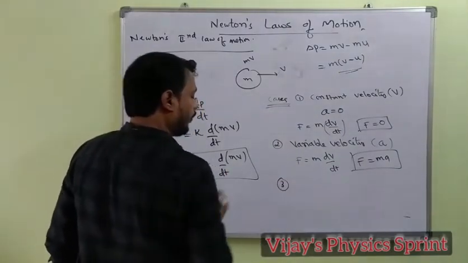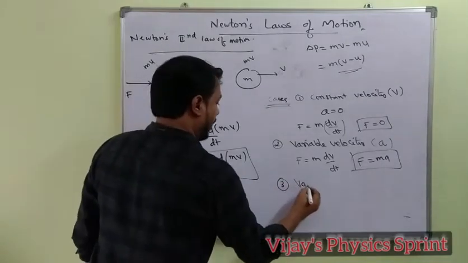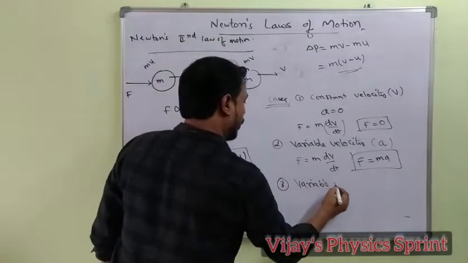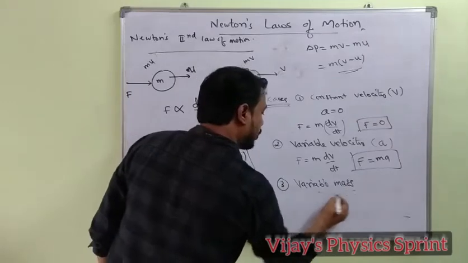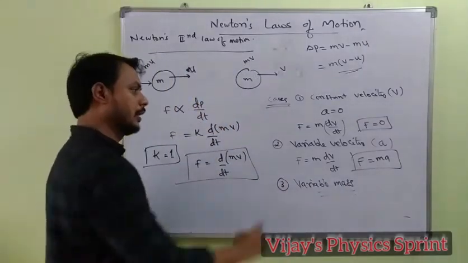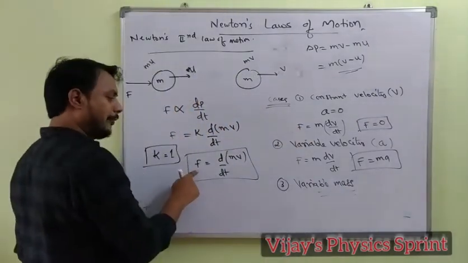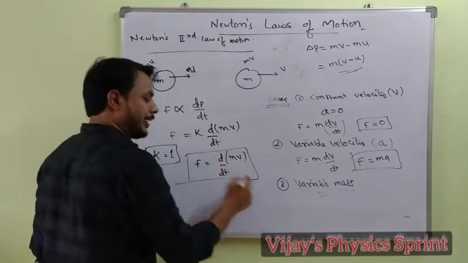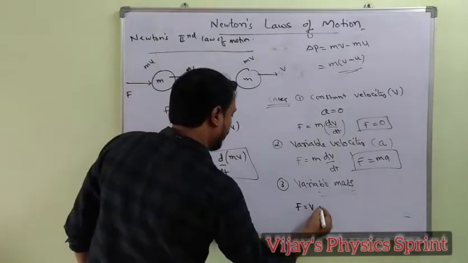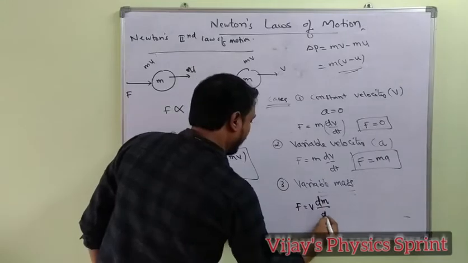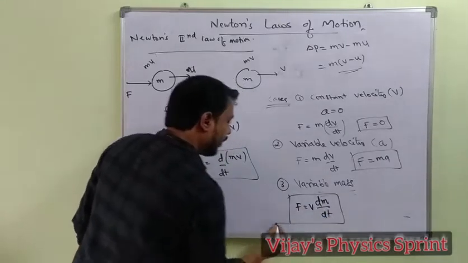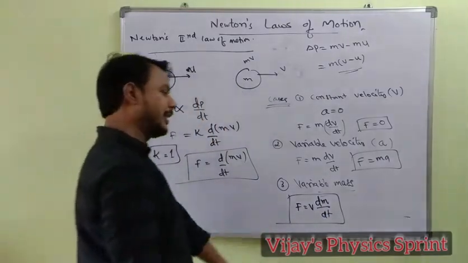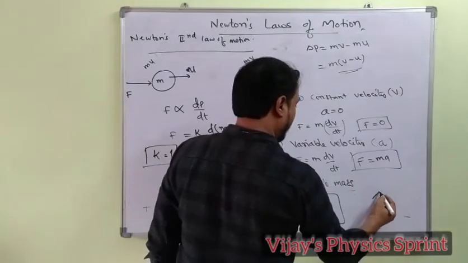Case 3: if the mass is variable, if the mass is changing, then what happens? The equation becomes F is equal to v dm by dt, with v taken out. The best example for variable mass is the rocket system.